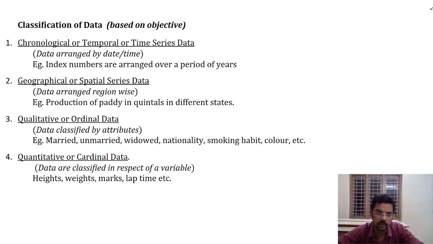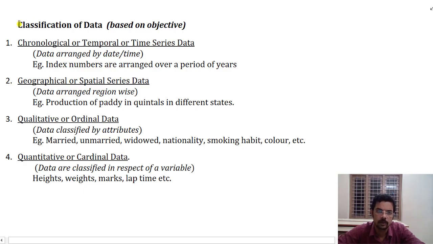It will be organized based on the objective of collection, and the objective of collection could be time or place, or it could be some kind of measure, like quantitative measurement or qualitative measurement, some quality. Whether it is certain habits or color, that is quality. If we are talking about heights, weights and marks, then we can say that it is quantity. So we shall discuss this topic first.